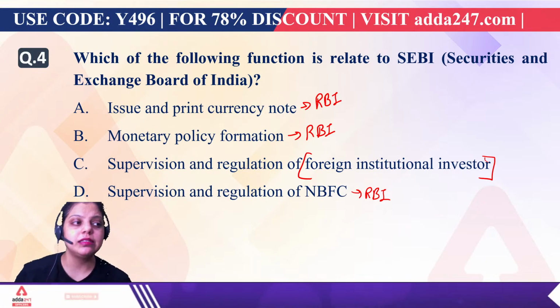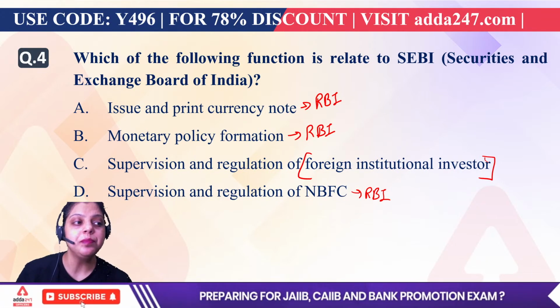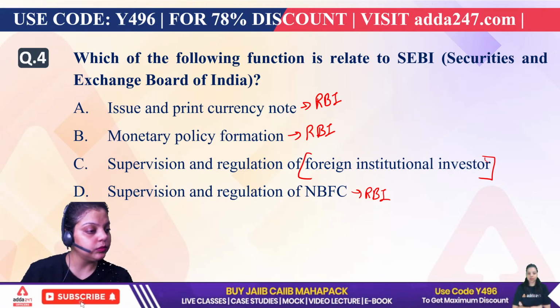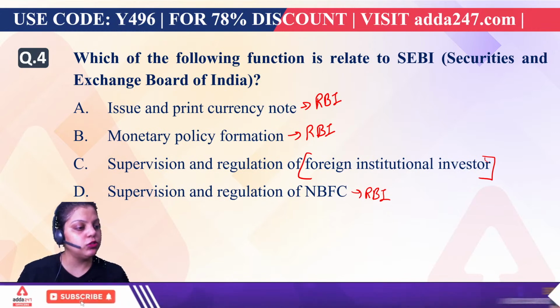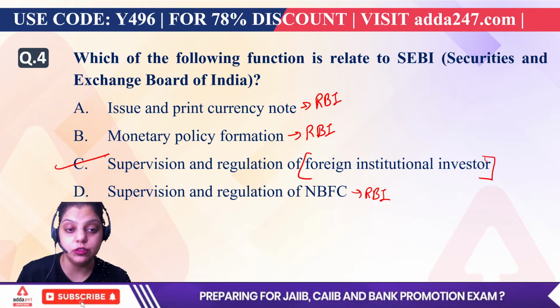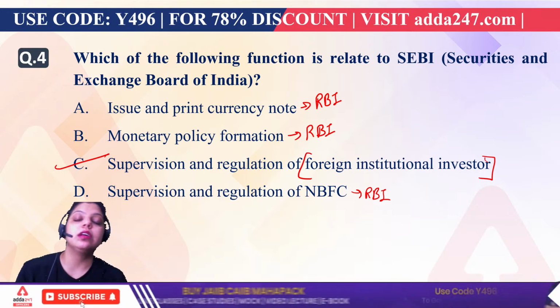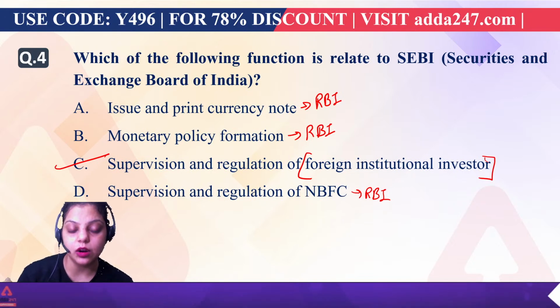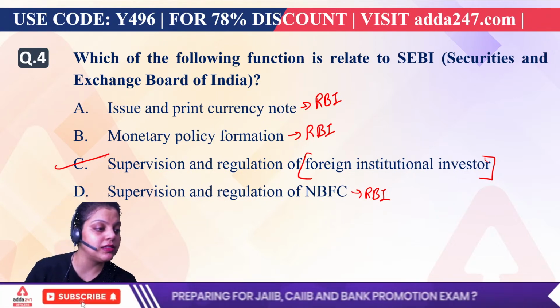Okay, so can someone tell me what is the insurance claim under the DICGC right now? Everyone is going with the C option, and that is correct. Supervision and regulation of foreign institutional investors is the function of SEBI, and all the other three functions are of Reserve Bank of India. Very good. So the right answer will be C.